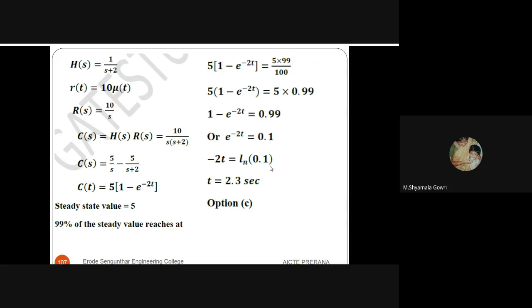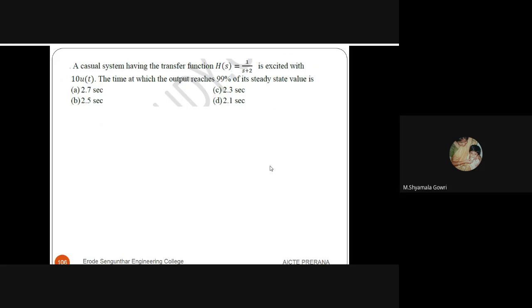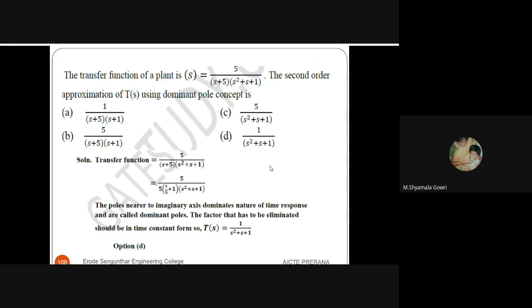99% of the steady state value is reached at, so you have to substitute in this equation, 5 into 1 minus e power minus 2t equal to 5 into 99%, so that 0.99. Solving this, the t value is 2.3 seconds. So option C is the right answer.